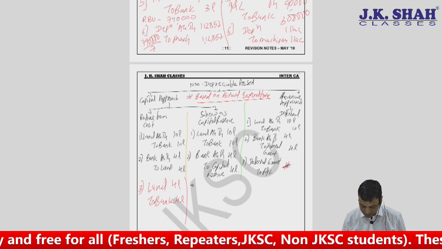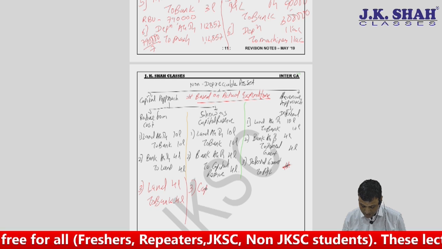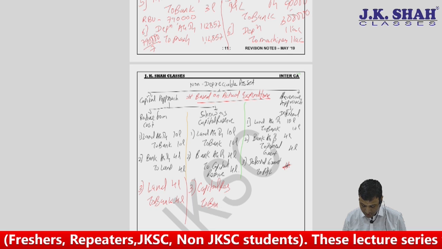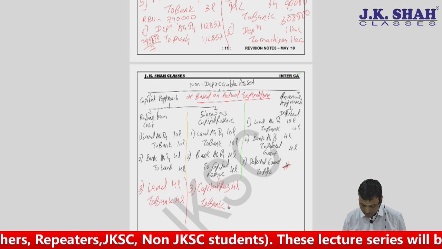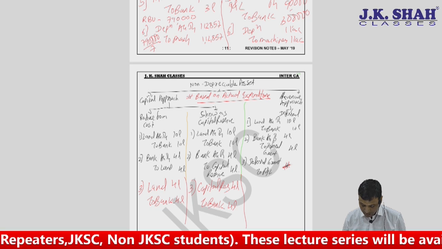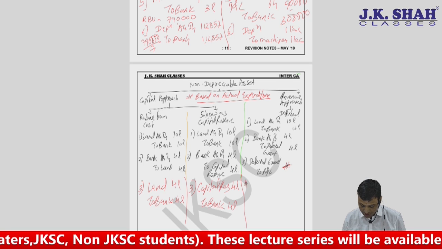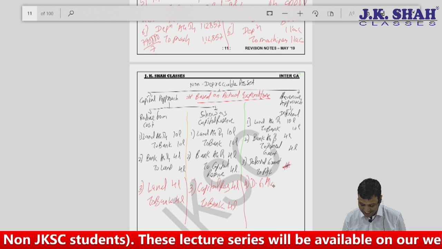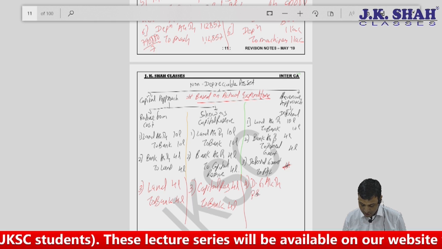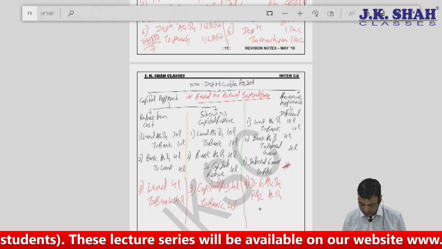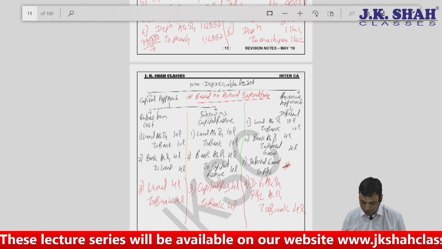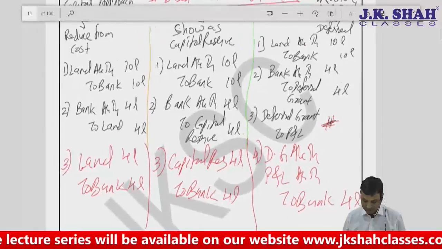Here, capital reserve to bank, 4 lakhs. And here it will change. Deferred grant, I'm just putting a shortcut, DG, account debit. Profit and loss account debit to bank. Of course, 4 lakh. Now here you are not in a position to tell me what will be the amount.